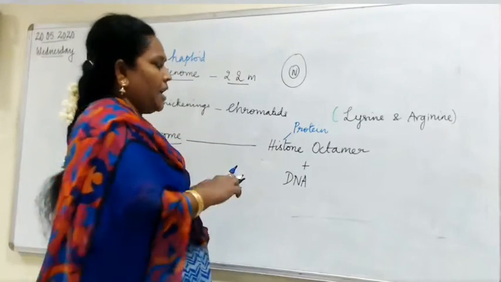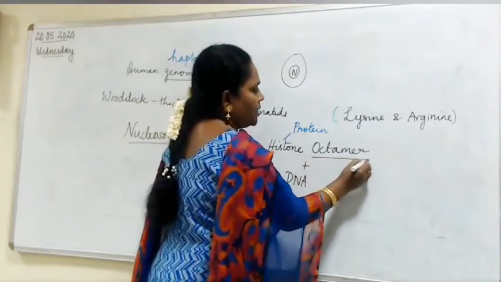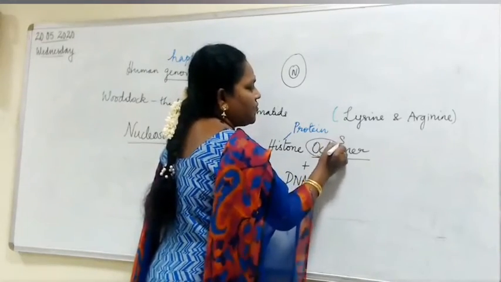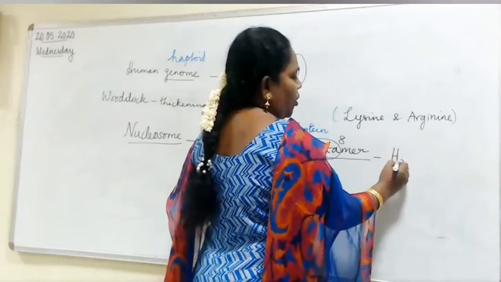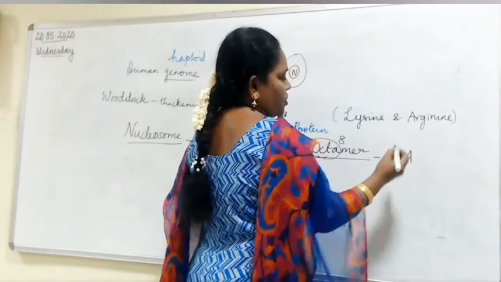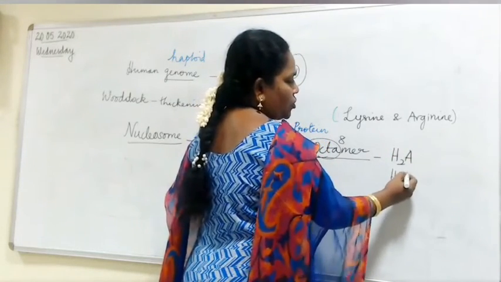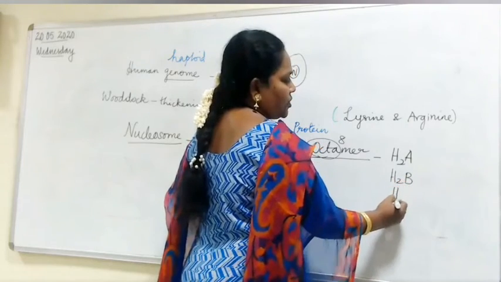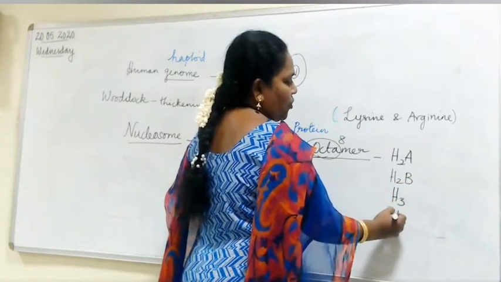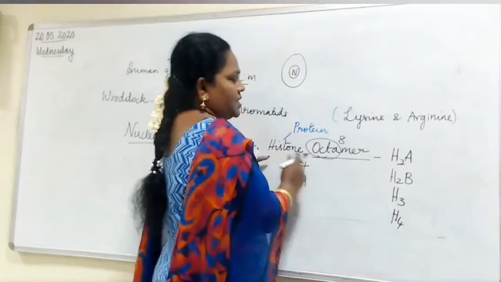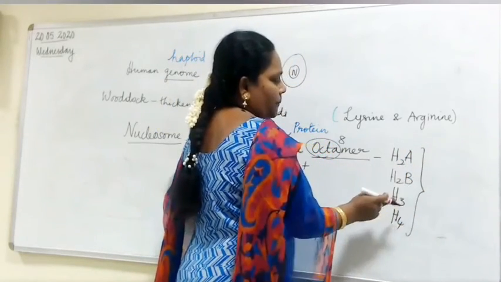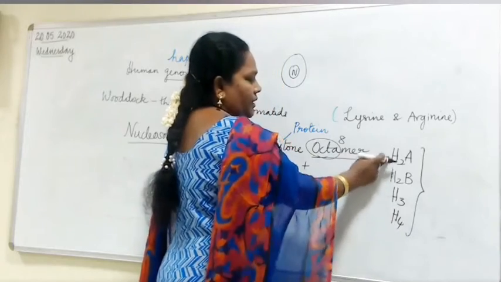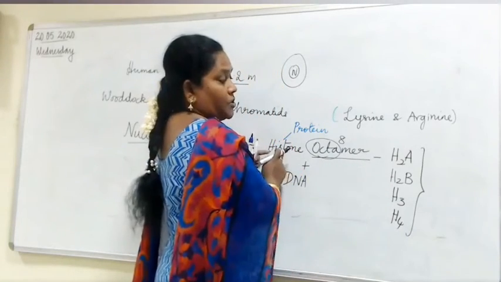Right? Okay. And when you talk about this octamer, octa always stands for 8. So what is that? H2A. How many proteins are present? H2A, H2B, H3, H4. What are the different type of proteins here? H2A, H2B, H3, H4. These are the different type of histones present.